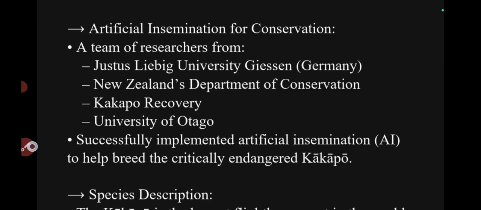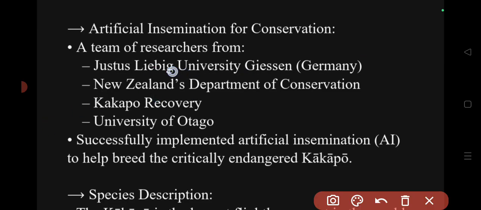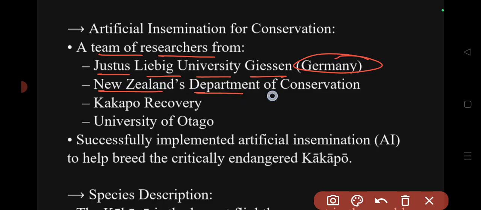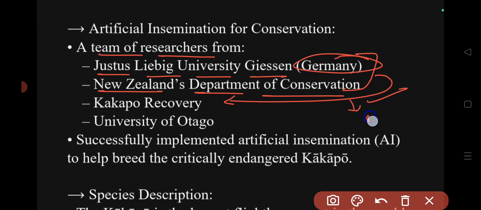A team of researchers from Justus Liebig University Gießen in Germany and New Zealand's Department of Conservation spoke about the kakapo recovery. They were doing the artificial insemination process to conserve this flightless bird found near New Zealand.